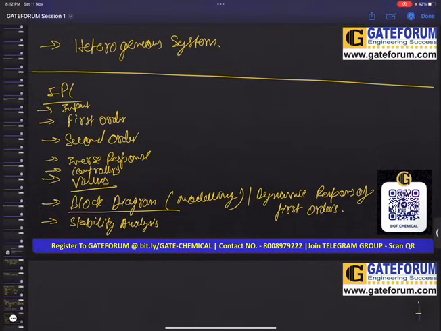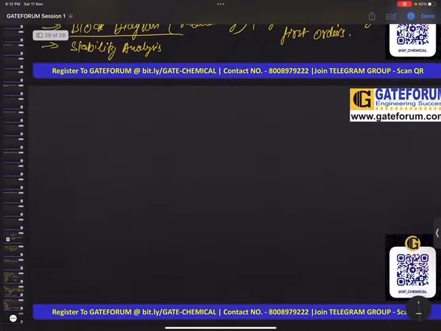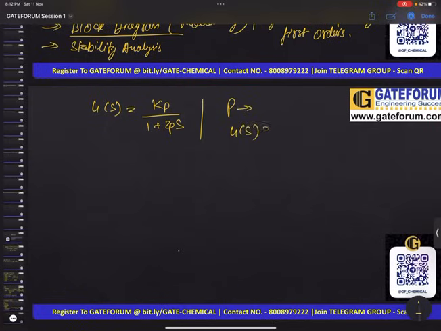For example, do you want to see an example? I wanted to make this lecture very short, but okay, we can see an example. What is your first order transfer function? It is Kp by 1 plus tau p s. Suppose you have a P controller. The P controller transfer function is normally Kc, where Kc is your controller gain, Kp is your system gain and tau p is your system time constant.